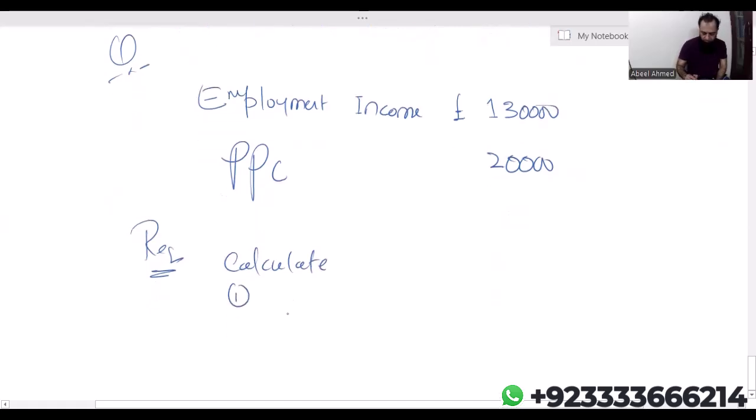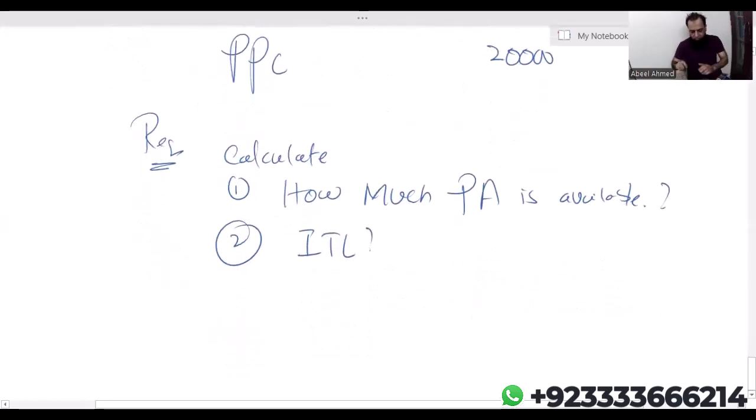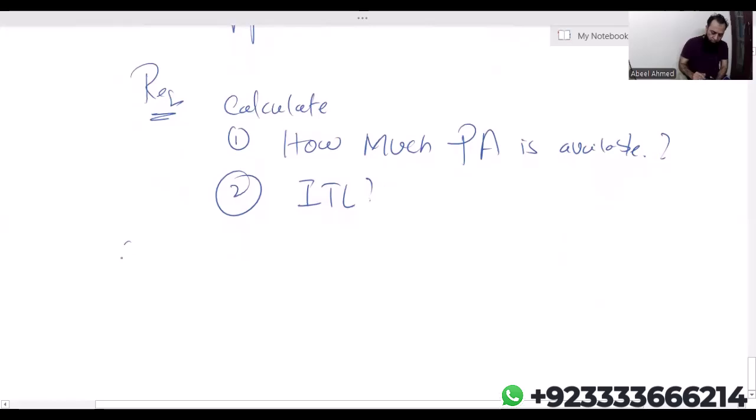Number one, how much personal allowance is available. And the second is to calculate income tax liability. There are two very small requirements. One, tell us how much personal allowance this individual will get. Will he get the entire 12,570 or less than that? And you need to calculate income tax liability as well. Let's go for requirement one. Let me show you the working.